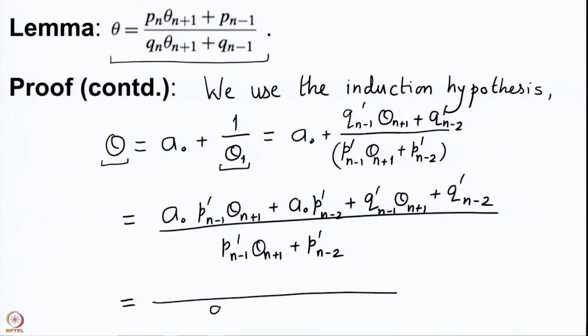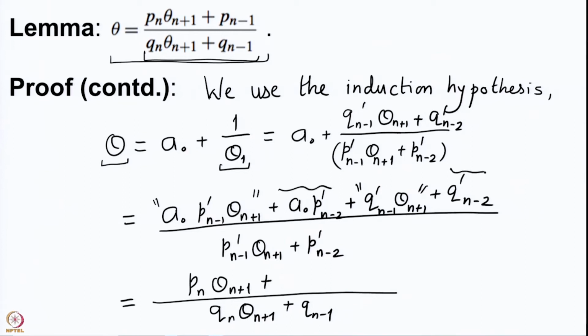So, by that we already obtain the expression for our denominator, which is Qn theta n plus 1 plus Qn minus 1, the one that we wanted, and the numerator will have these terms. So, you have a0 P prime n minus 1 into theta n plus 1 plus Q prime n minus 1 into theta n plus 1, which is nothing but Pn into theta n plus 1, and similarly a0 P prime n minus 2 plus Q prime n minus 2 is nothing but Pn minus 1, which completes the proof.